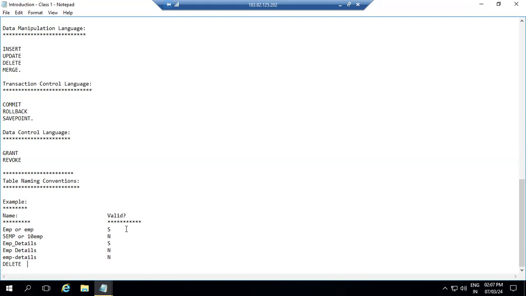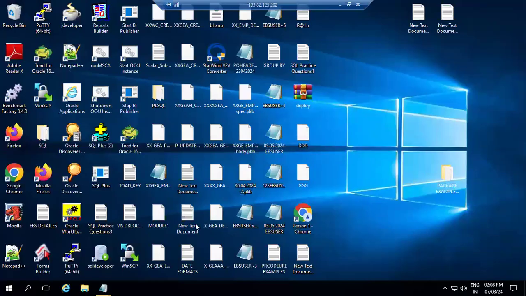It is a SQL reserved keyword over here. That means you cannot use that keyword while creating the table here, right? So we'll go to the SQL developer. As we know, we are going to use the software, SQL developer over here, right?